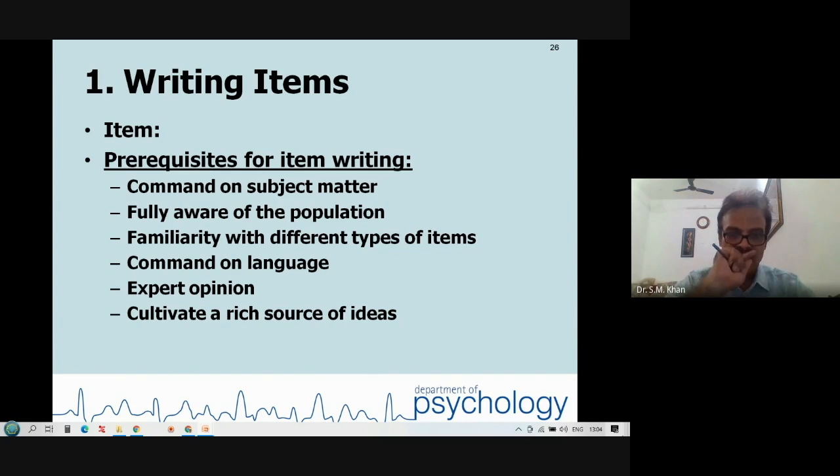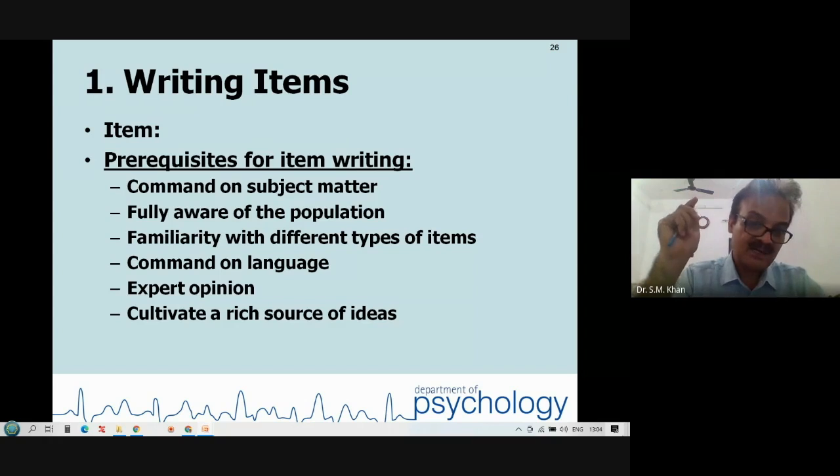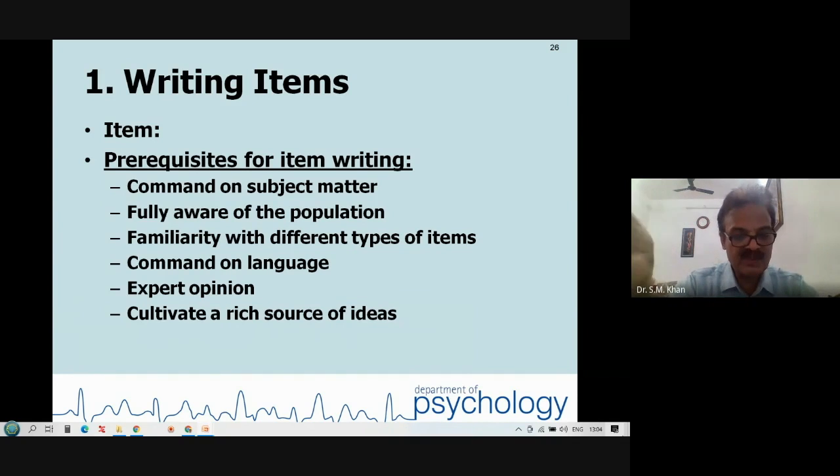Okay. Fully aware of the population, target population. Familiarity with the different type of items that I discussed with you in the earlier slides, such items should be there. Command on language. It is an art as well as the knowledge. There is a large number of freeware application software also. You can check the grammar and the syntax of the sentence or language.